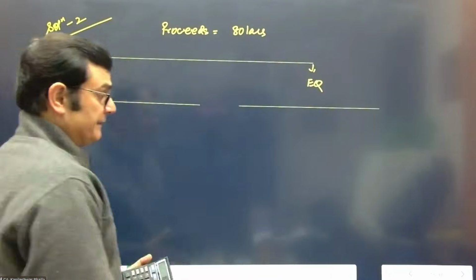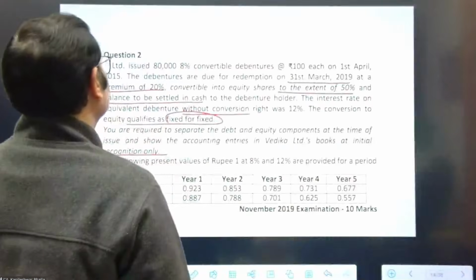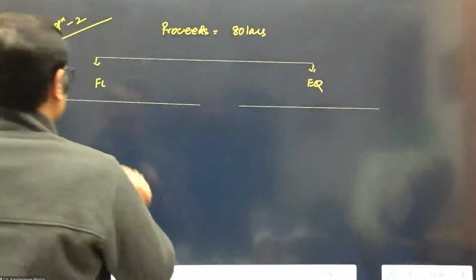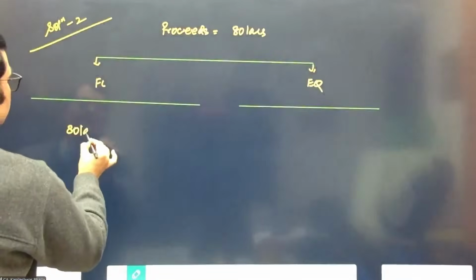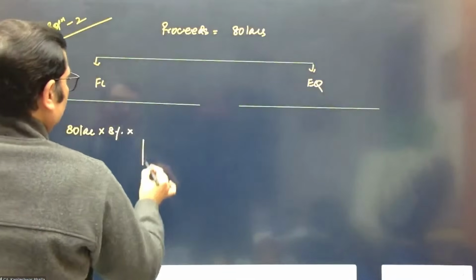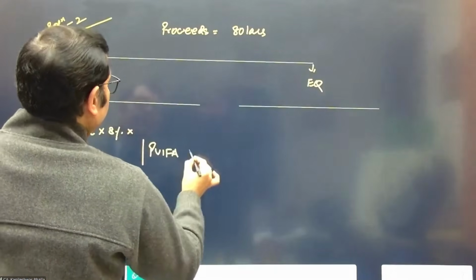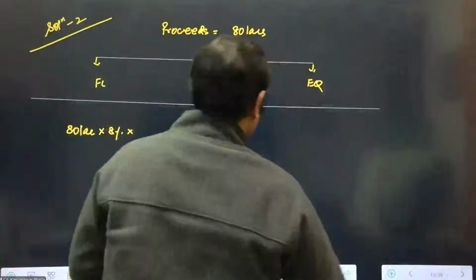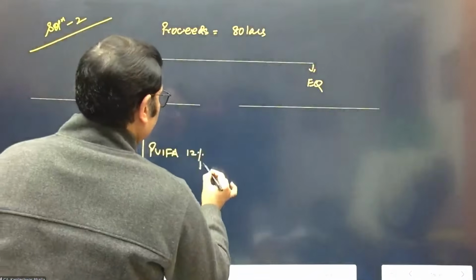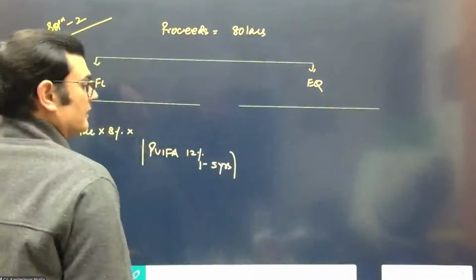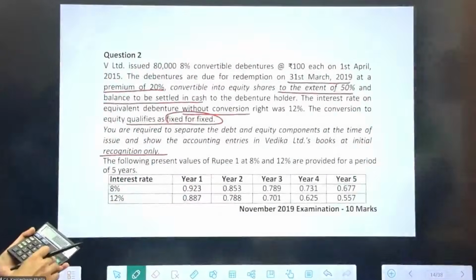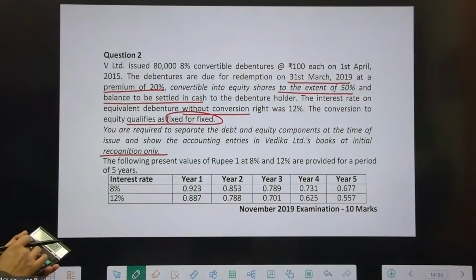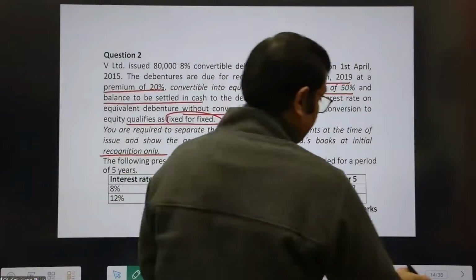And that's right, 50%. So as far as the interest is concerned, we are given the interest is at the rate of 8%. So on that 80 lakhs, there is an 8% interest. We take the PVIFA. This is at the rate of non-convertible, which is 12%. So we take the PVIF at 12% for a period of 5 years. Since the factors are given, let's take the factors from the question: 0.887, 0.788, 0.701, 0.625, 0.557, total 3.558.